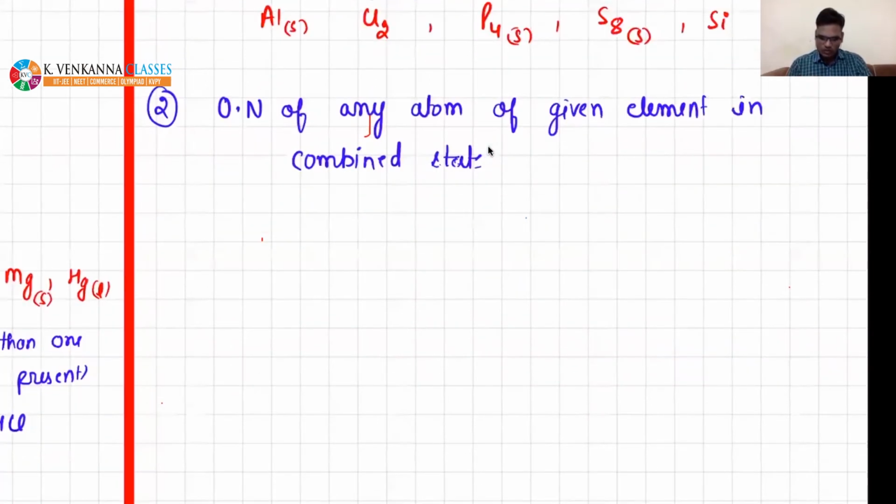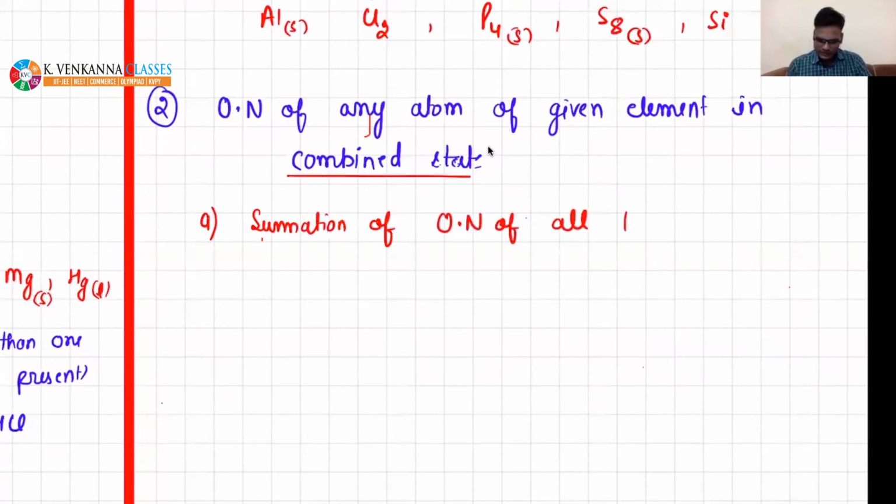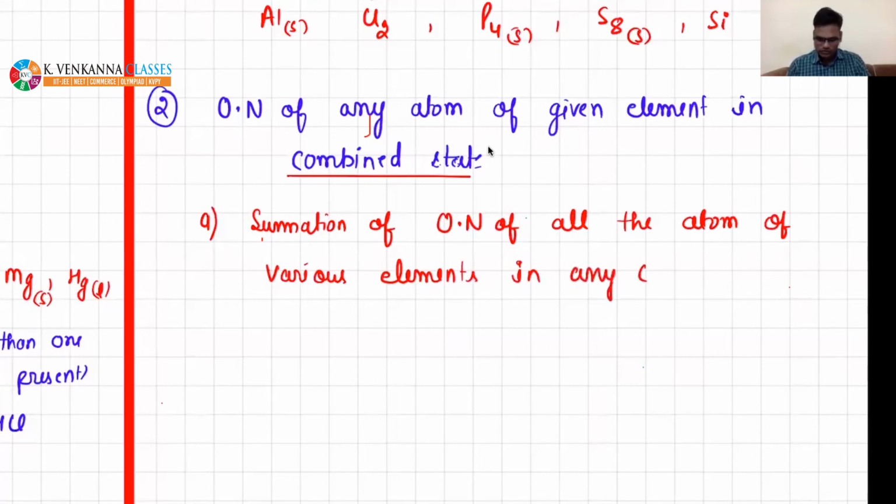So I am writing the first rule: if something is given in combined state, the summation of oxidation number of all the atoms of various elements in any compound is 0.